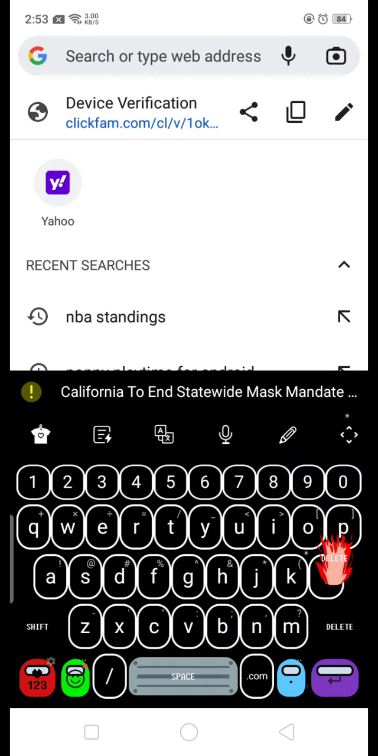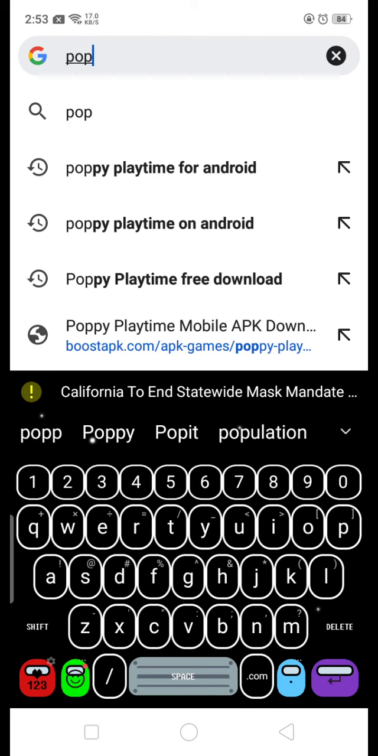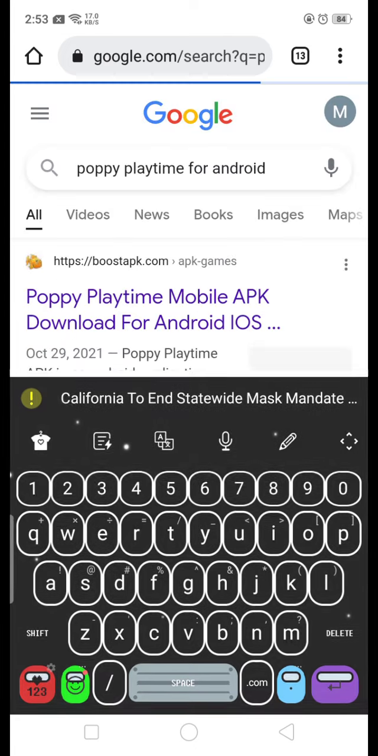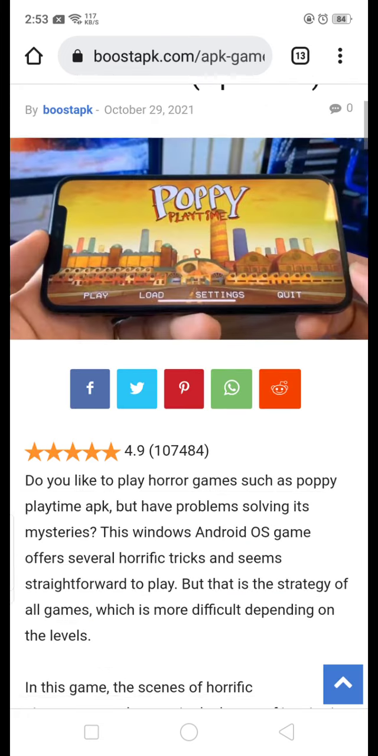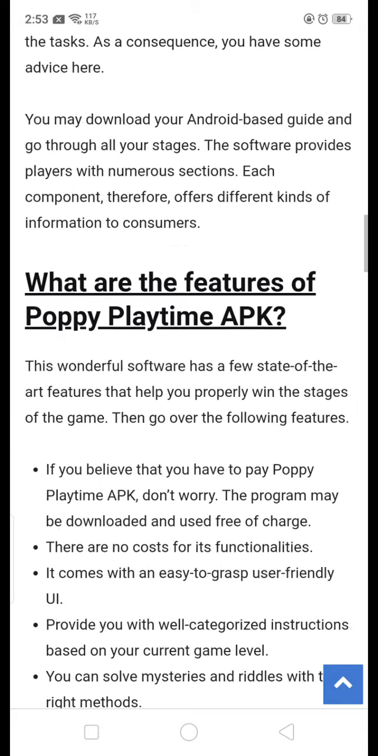Wait, if you're on Android, then just search just this. Just follow the steps. Search this. Just this, so click on it. Okay, then you scroll down.